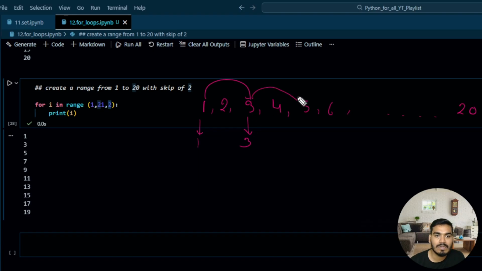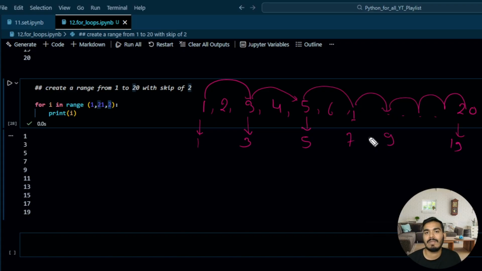After that the second value is 5, so it is going to give 5. After that the second value is 7, so it is going to give 7. After this is going to be 9, right? And like this, it is skipping 1 value. At the end, you get 19. It's clear? So this is how this range works.